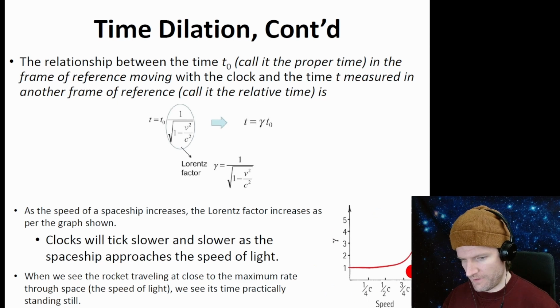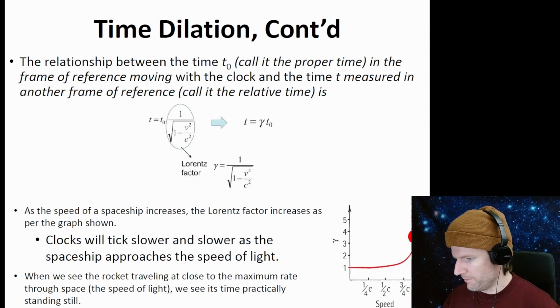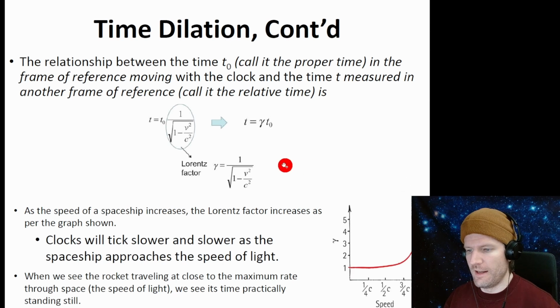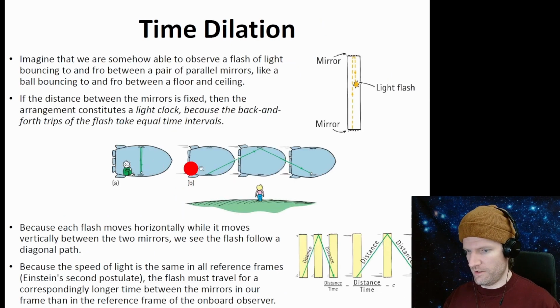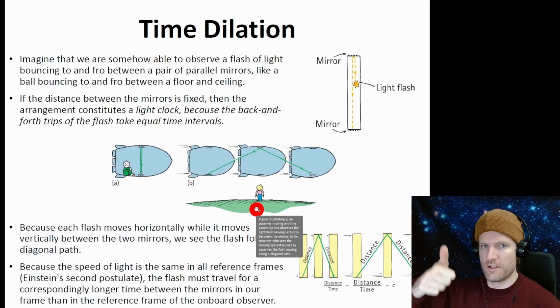And this is a graph of gamma. So important right here in bold: clocks will tick slower and slower as the spaceship approaches the speed of light. So gamma blows up here, and the clocks on the ship, according to the person on Earth, get slower and slower and slower as the rocket ship goes up in speed.